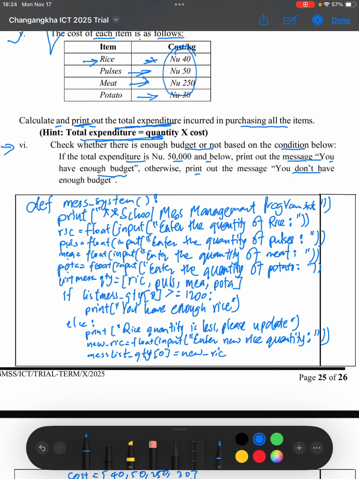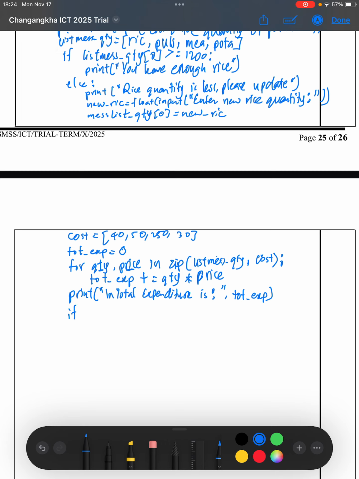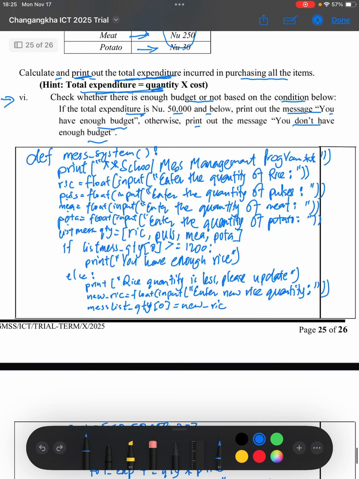We'll see if the total expenditure, after calculating here, is less than or equal to 50,000, then we have to print you have enough budget.